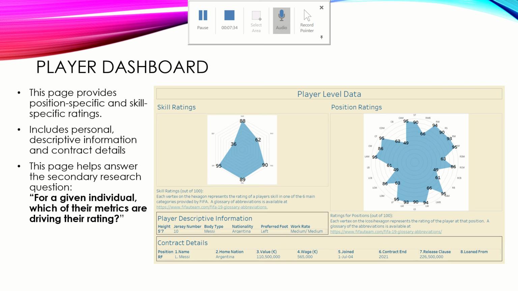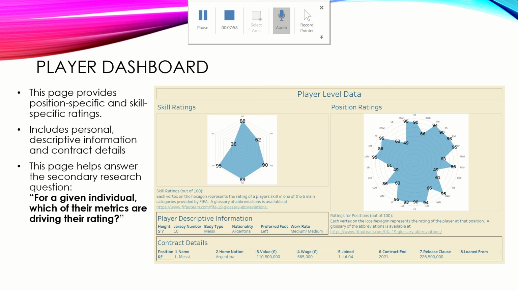I also wanted to include some kind of personal data on this page, so that's why I threw in the player description information that you see down at the bottom and the contract details that you can see beneath that. This is good because it provides context to some of the other numbers that you see. For instance, we can see that Lionel Messi's value is very high and his wage is extremely high. They're both some of the highest in the world.